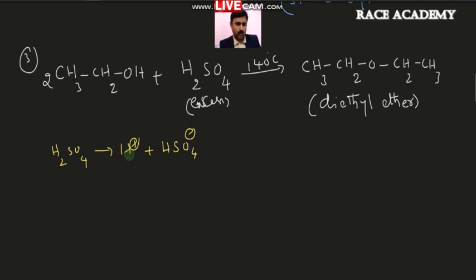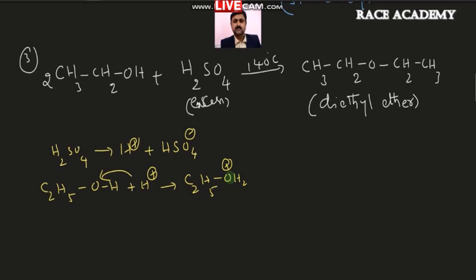After this proton is operated on one alcohol, that alcohol will definitely become protonated. Let us see. That is C2H5OH plus this proton; if you employ it over this oxygen, this alcohol will become protonated alcohol, OH2+.